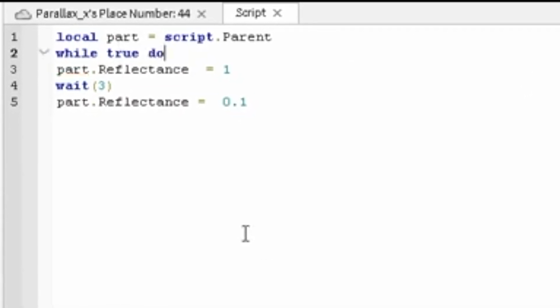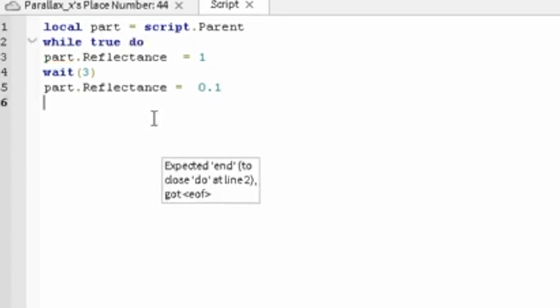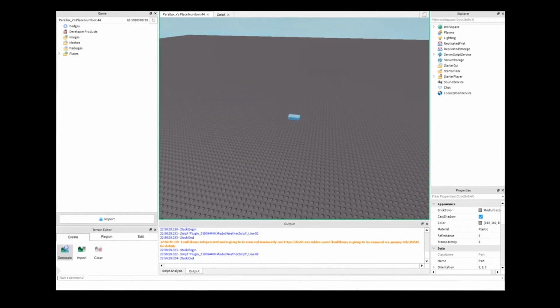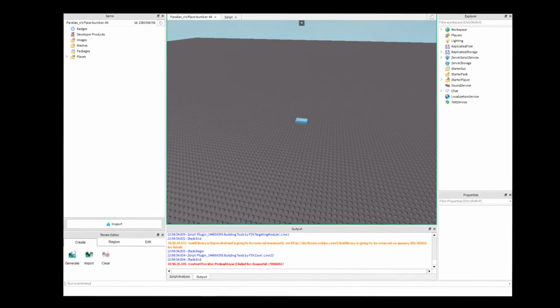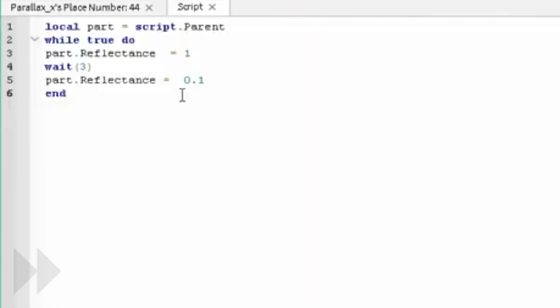Put a wait right here, and I'm just going to put this in light too. Let's see what happens. Go back and put 1 to reflectance. 1, 2, 3. Change.